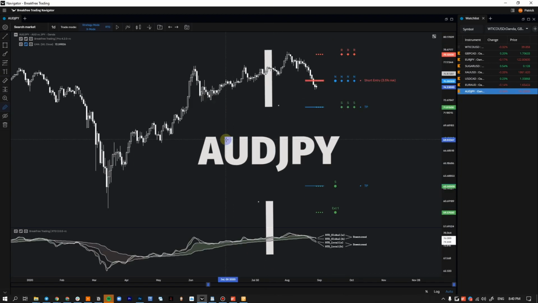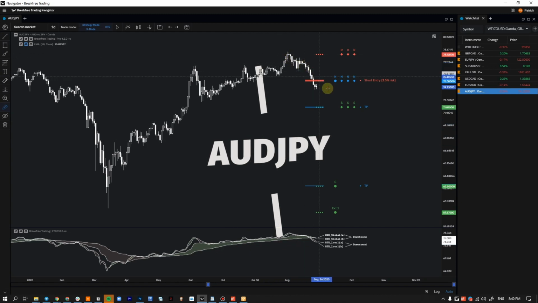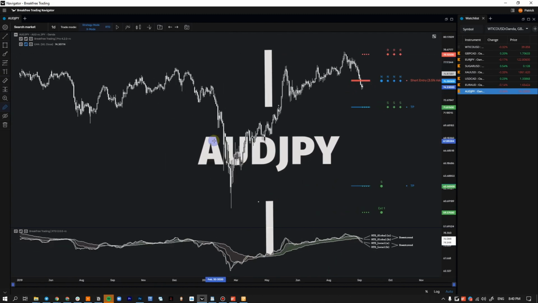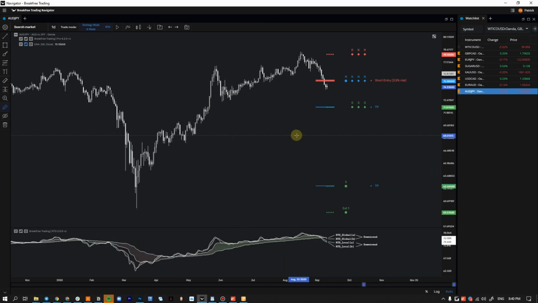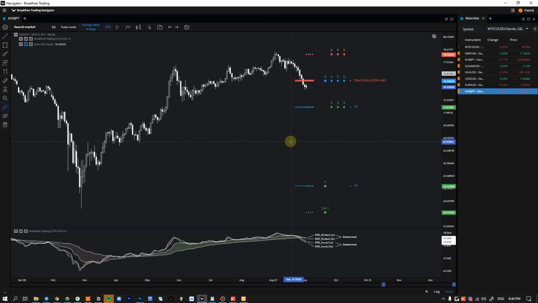AUDN is looking good as well. It looks like we had a nice bearish move down. We had a good bull run here, but now it looks like we broke that bull run. Both the global and the local are in a downtrend, and we're not in a lot of momentum now. You can see the lines are still fairly close together, so we might see a push up to grab more liquidity and hopefully go into a bigger momentum trade here to the downside.